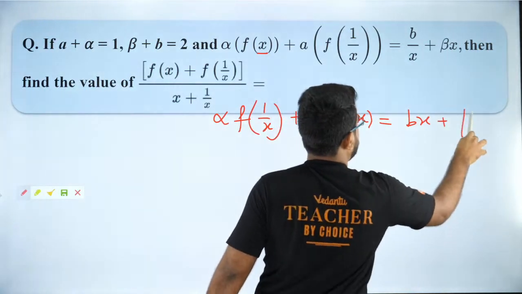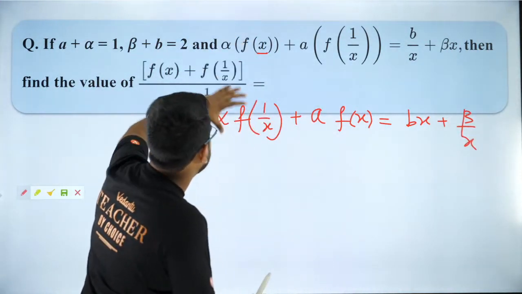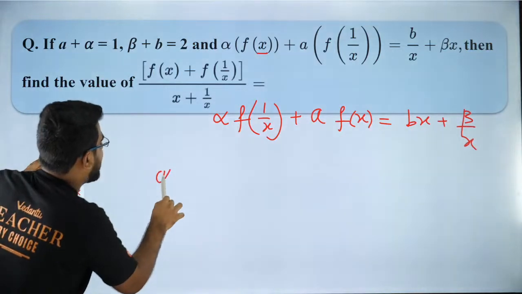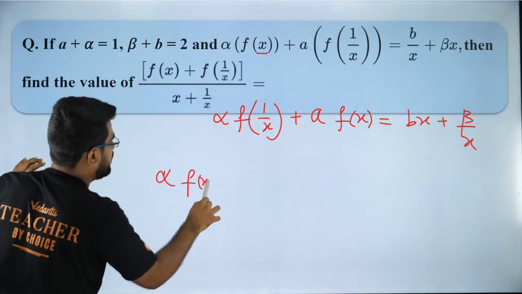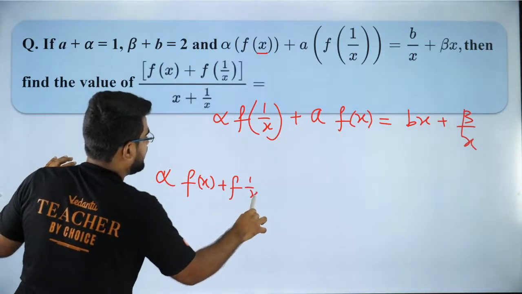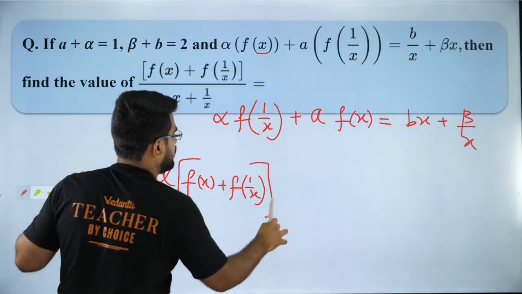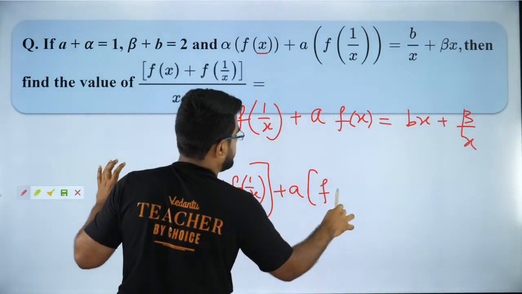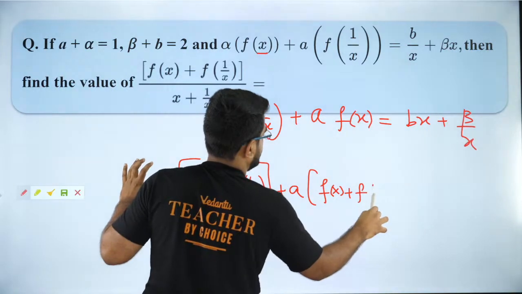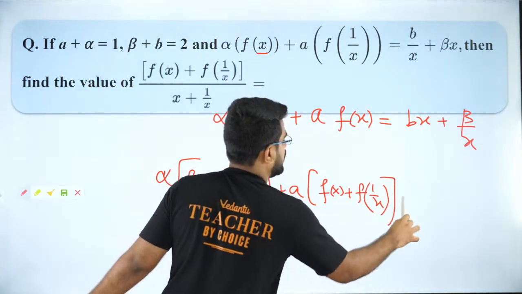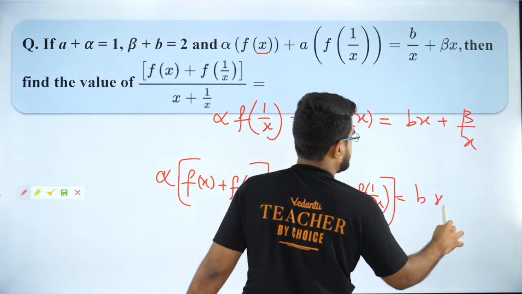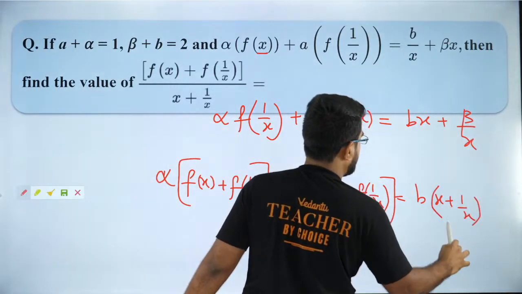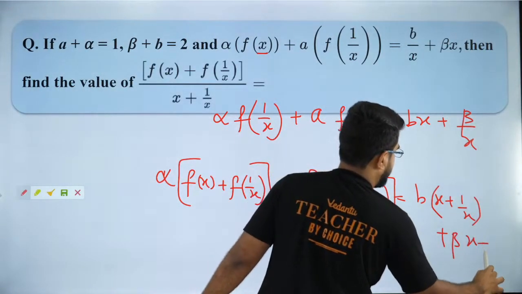I will get something like this. Now add both of them. If you add both of them, you will get alpha times f of x plus f of 1 by x, and then a times f of x plus f of 1 by x. On the right hand side, you will get b times x plus 1 by x, and then beta times x plus 1 by x.